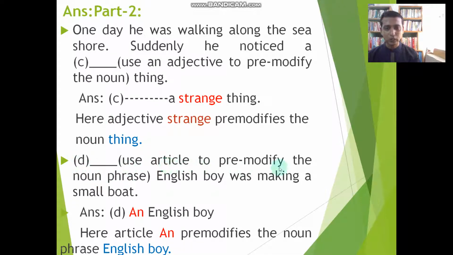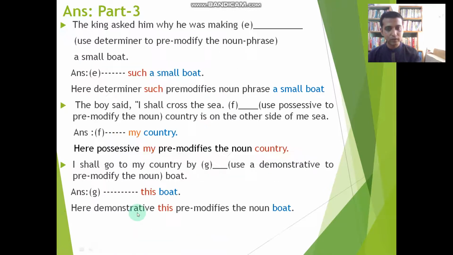Use an article to pre-modify the noun phrase. An English boy was making a small boat. Okay. An article can function as a pre-modifier. Just, if we use an, an English boy, got the point? An English boy was making a small boat. The answer is very clear.